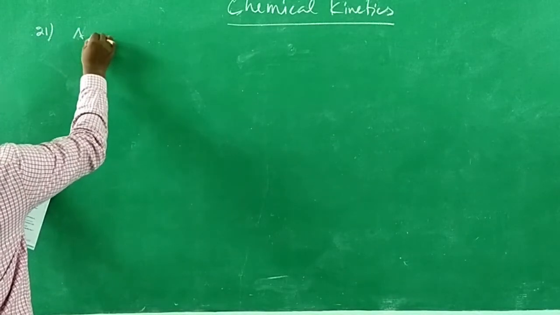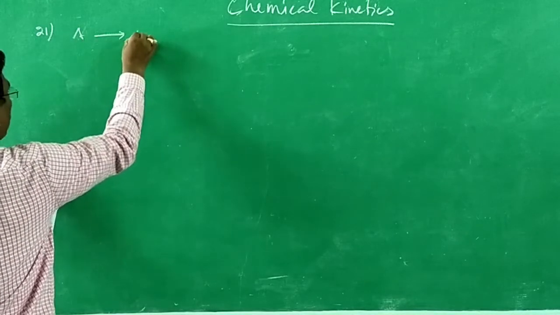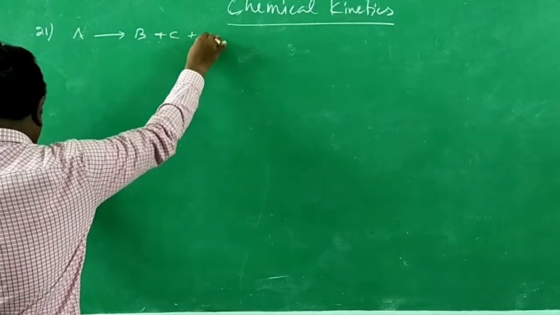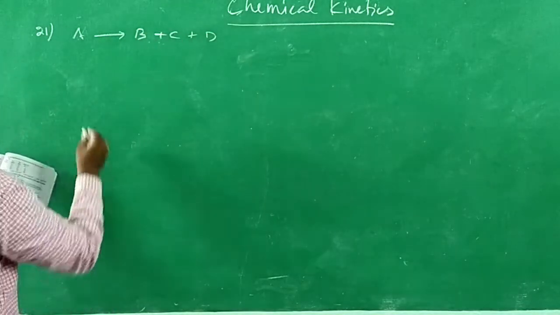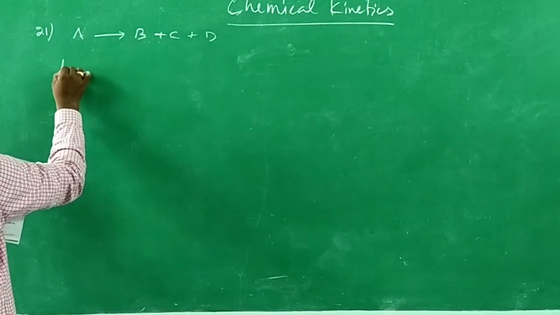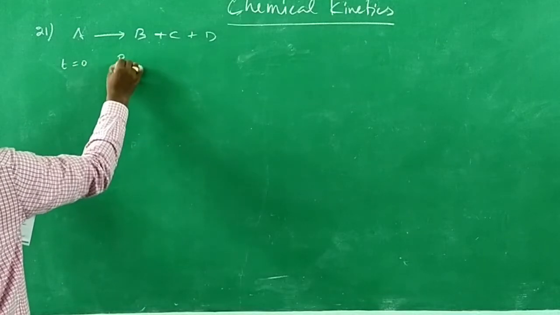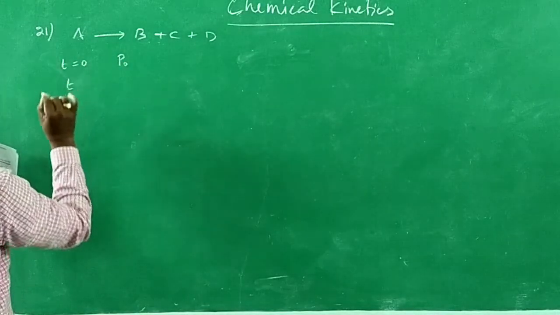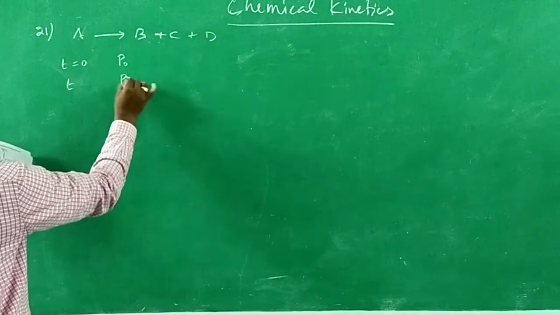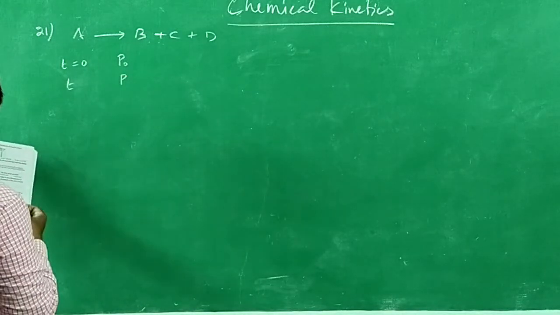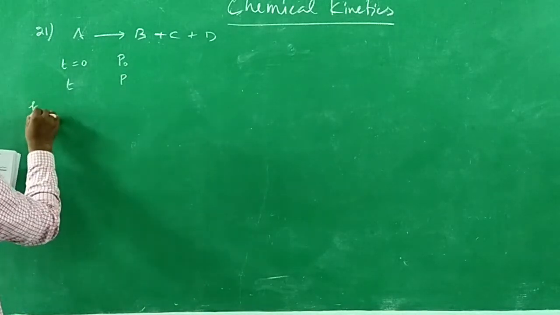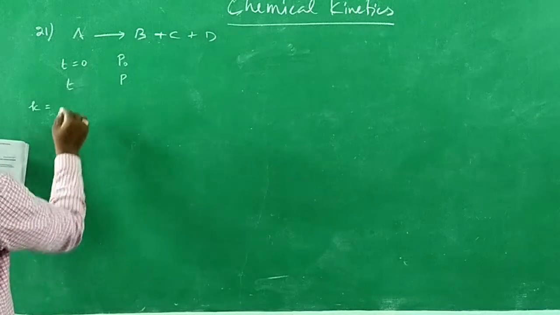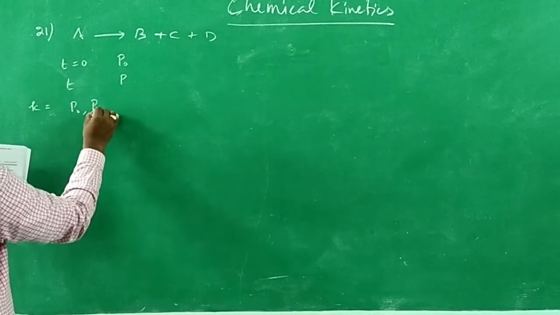In a homogeneous reaction A gives B plus C plus D, the initial pressure, that is at time t equal to 0, is found to be P naught. And after time t, the pressure was P. You are asked to find out the expression for rate constant K in terms of P naught, P and t.